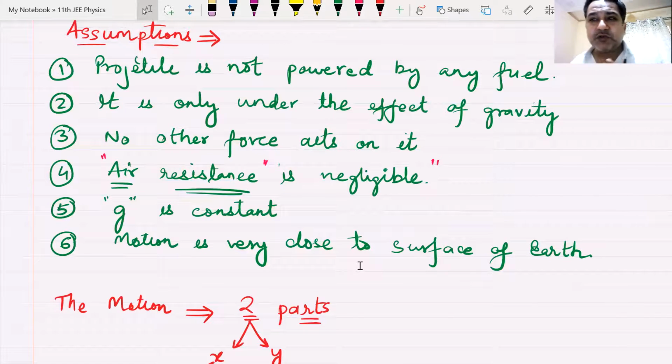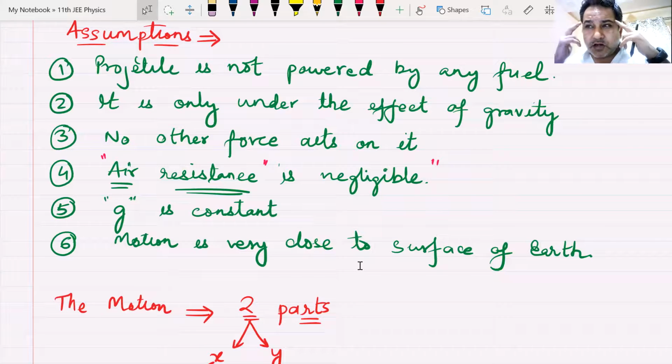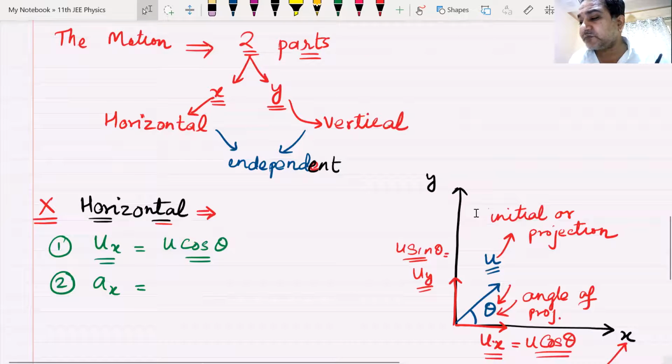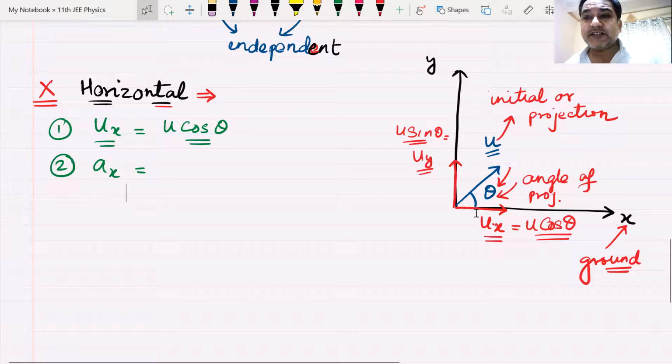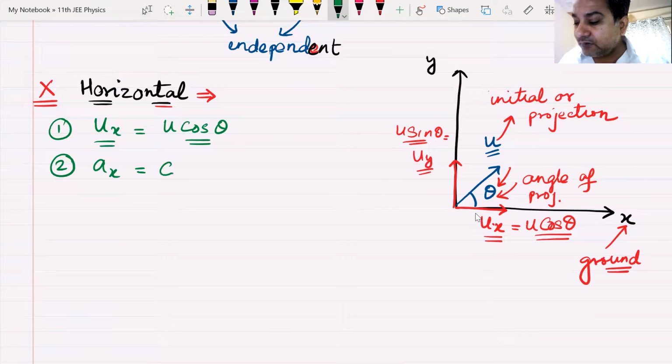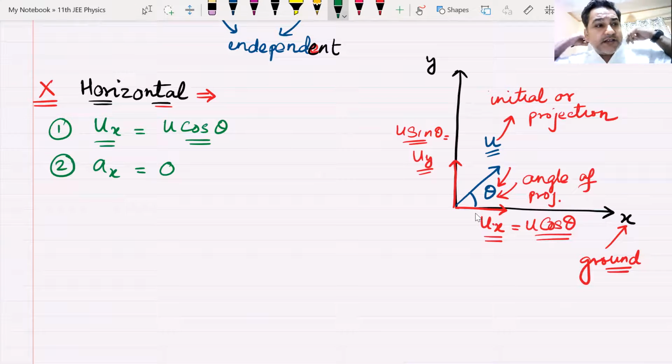The assumptions are shown to you in green. Now apply some common sense and tell me how much the acceleration along x-axis will be. The motion is only taking place under the influence of gravity. So there is no acceleration along x-axis, and the acceleration along x-axis remains zero.